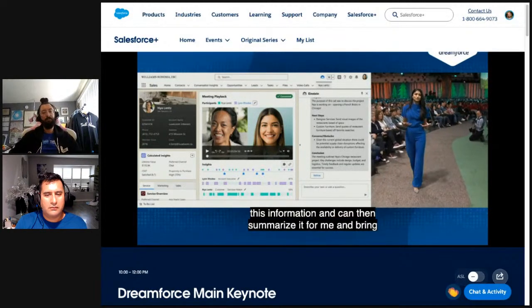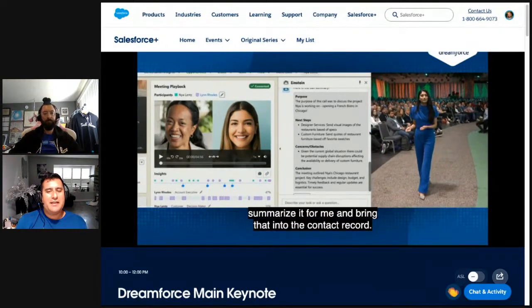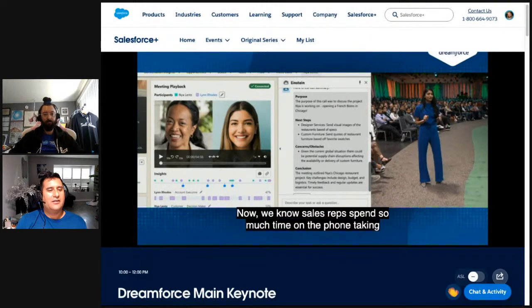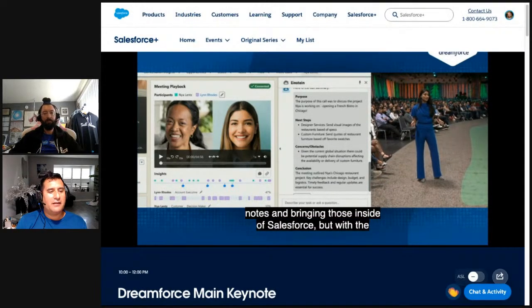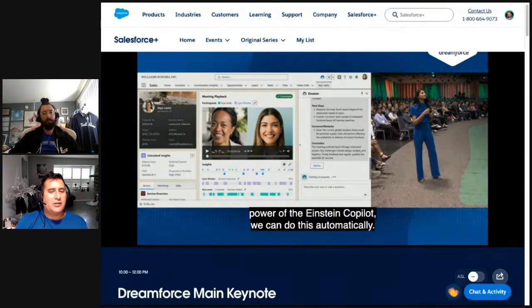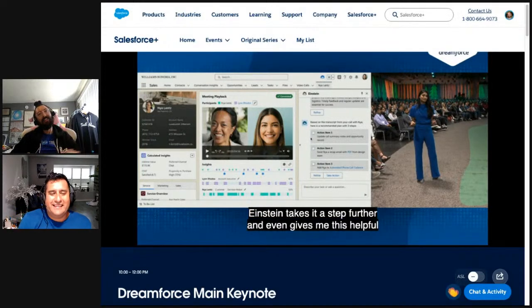Now, we know that sales reps spend so much time on the phone, taking notes and bringing those inside of Salesforce. But with the power of Einstein Copilot, this call will be automatically monitored and recorded. And Einstein takes it a step further and gives me this helpful action plan, with key actions I can take with the customer.